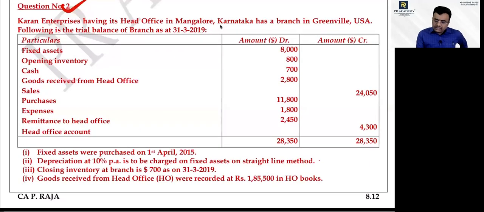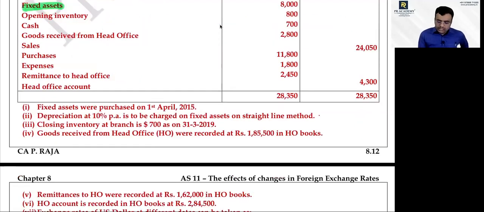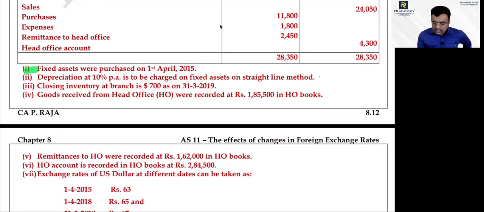Now I will tell you one problem, because it may come also. Fixed assets. Normally what rate is supposed to be used for fixed assets here? Okay, forget about that. Come back here. The table we can read later on. Here one problem related to branch accounts is also covered. Foreign branch problem.